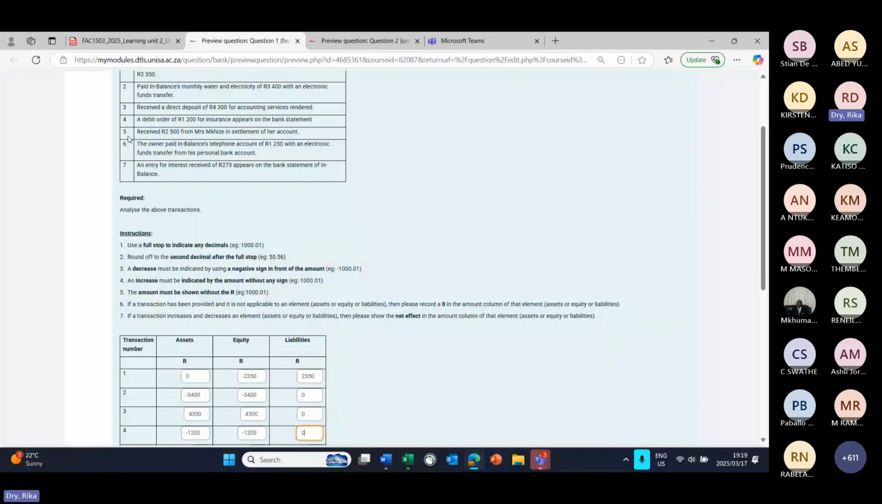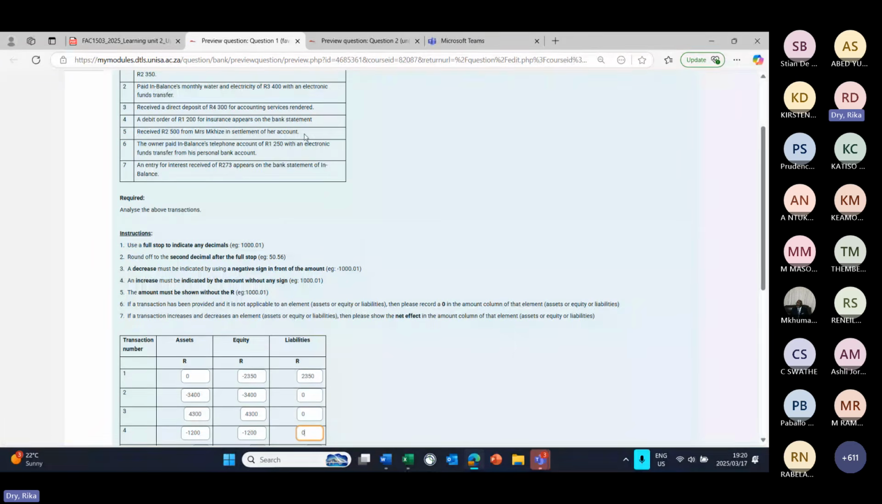Transaction 5, we received 2,500 Rand from Mrs. Mkhize in settlement of her account. So we delivered services to her somewhere in the past, and we invoiced for the services. We recorded the income, but she didn't pay. And now at a later stage, she comes and she pays what she owes us. So Mrs. Mkhize is settling her debt.